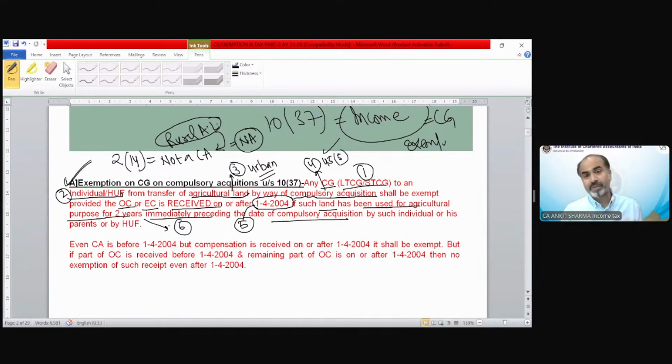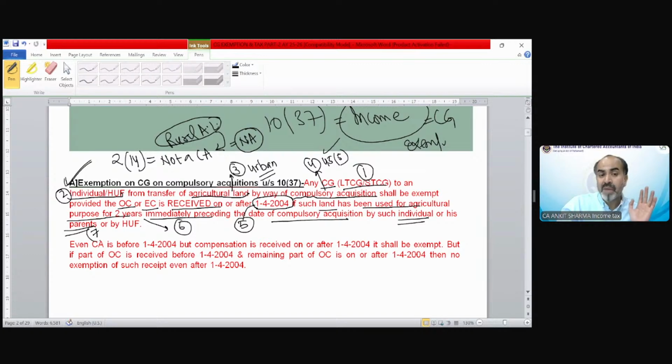So for the purpose of exemption, that particular agricultural land should have been utilized for at least 2 years prior to the date of compulsory acquisition. Before that, for what purpose it was utilized does not matter, but the preceding 2 previous years should be utilized for agricultural purpose by such individual or his parents.